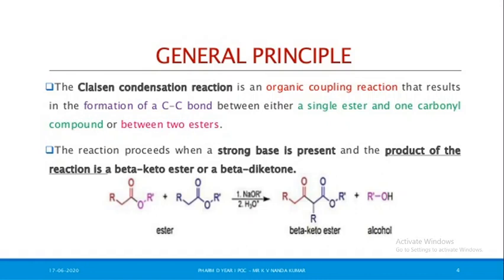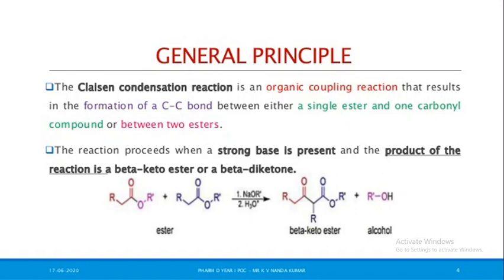Next, the reaction proceeds in a strong base, that is NaOR, sodium alkoxide is present, and the product of the reaction is beta keto ester or beta diketones. Okay, so here are two examples. Ester reacts with each other in the presence of strong base to give beta keto ester.